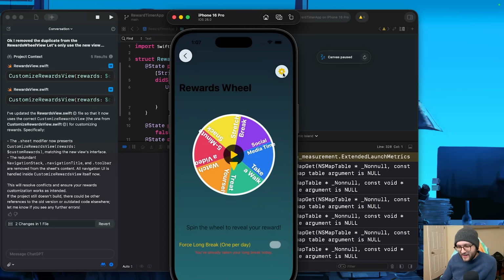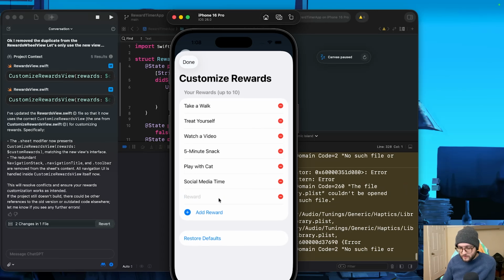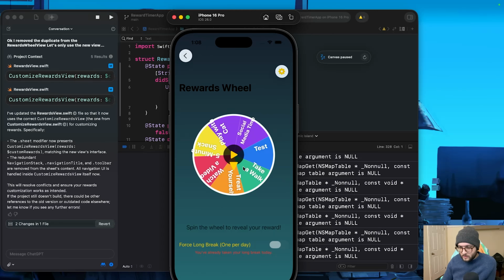We also have the settings here. We can customize the rewards and you can choose up to 10 of them. Apparently already, good job, Clyde. These already do update on the rewards wheel, which is super duper scuffed. But as far as I'm aware, if we do add more rewards, it's still not updating the... Oh, is it? But it's updating with colors. Okay, so it is adding more slices of pie, but the colors are still a little bit borked. Lots of work that still needs to be done on the reward wheel.